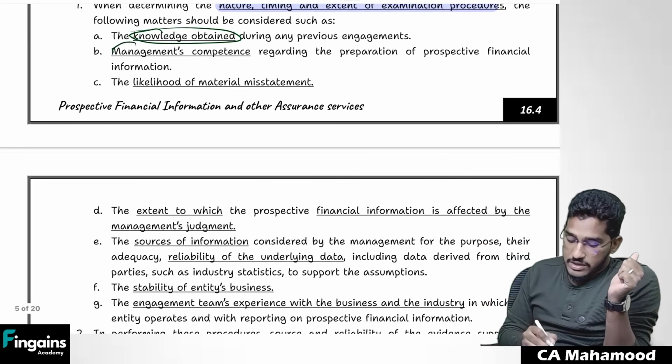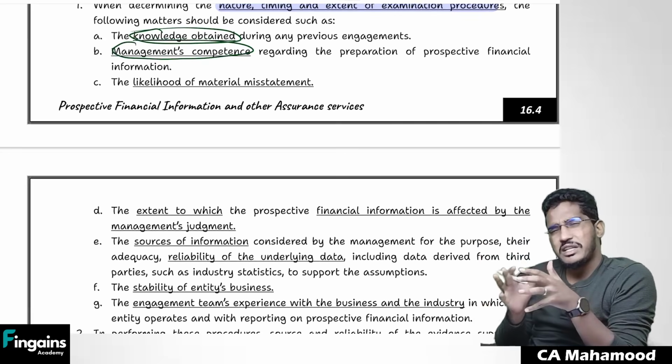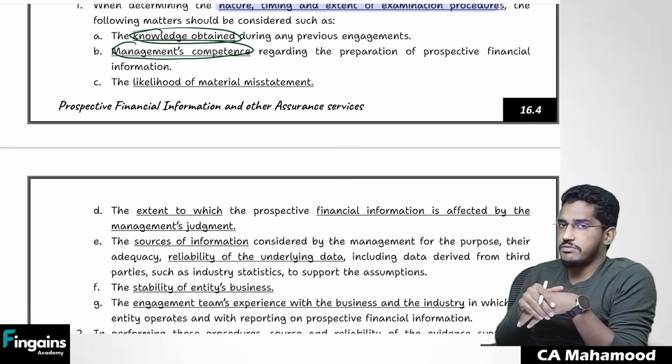And also you should consider management competence. Is the management capable enough to prepare this prospective financial information?